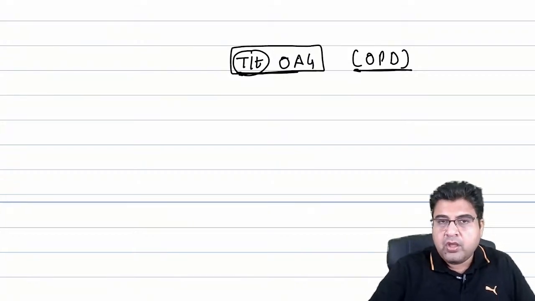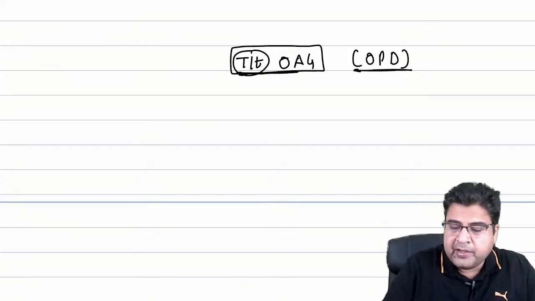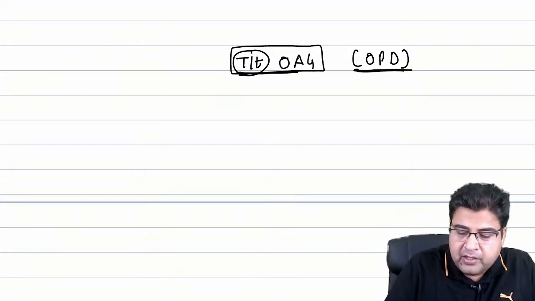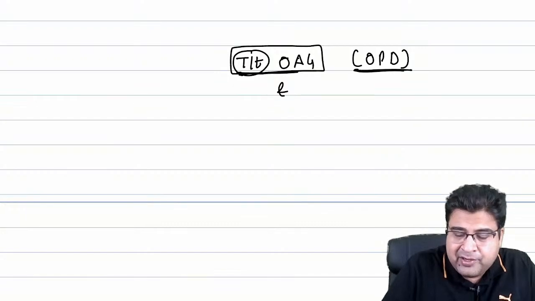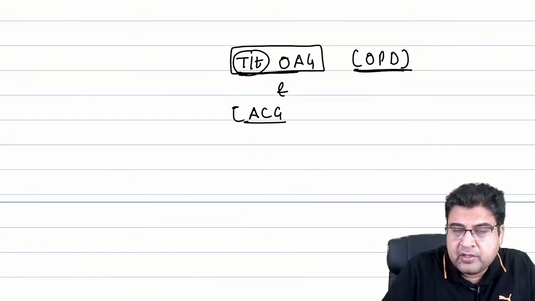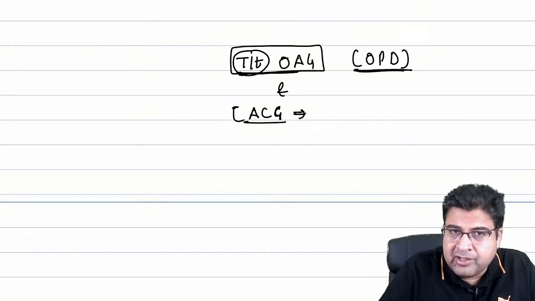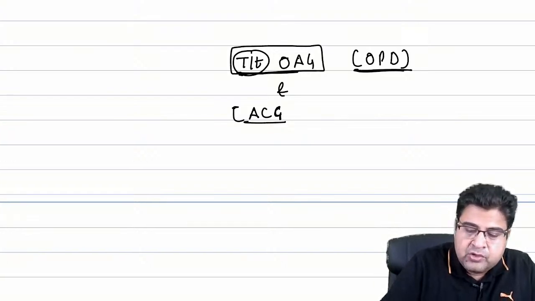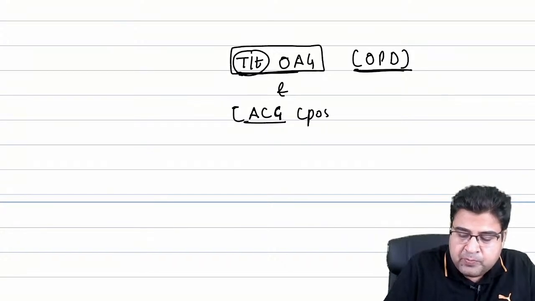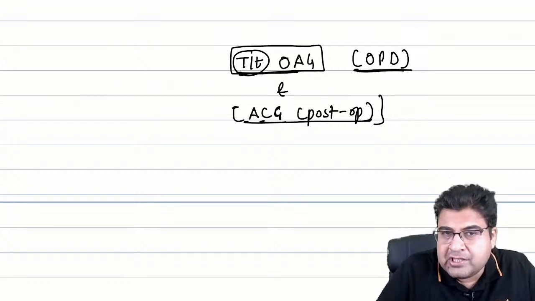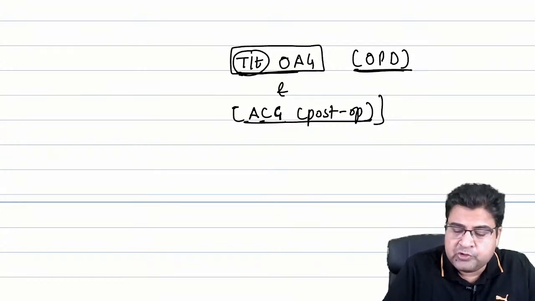So a patient of open angle glaucoma will come to an OPD. Or the second patient is a patient of angle closure glaucoma, and he has undergone surgery of the angle. So post-operatively, this patient has come to you for follow-up.